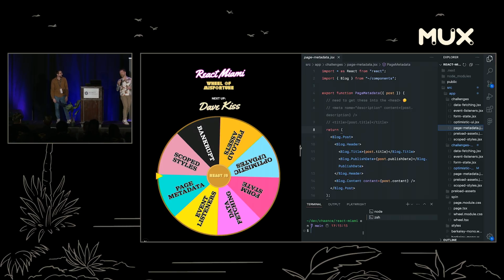Oh, this is amazing. He's going to inject some page metadata into your blog post using only the React component. This is pretty straightforward generally, but remember, he can't use any libraries. He can't leave this component. So, Dave, let's see what you got.